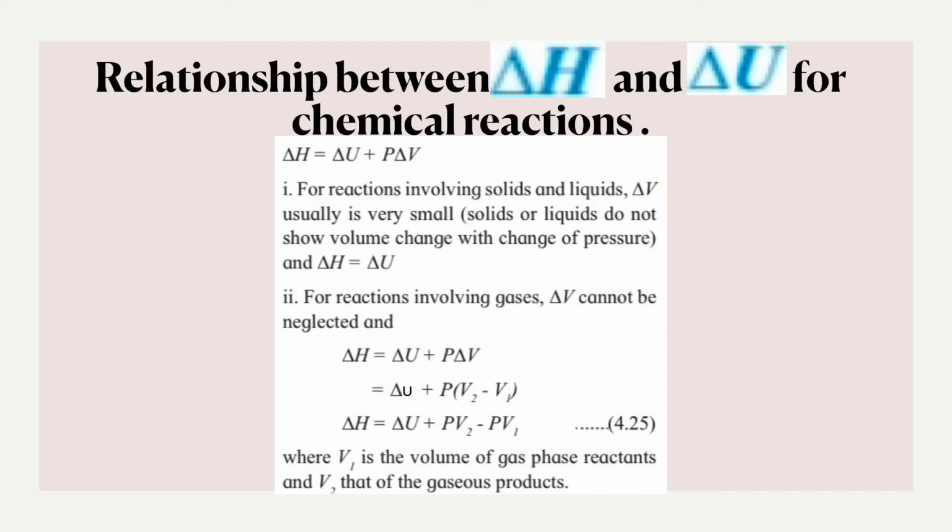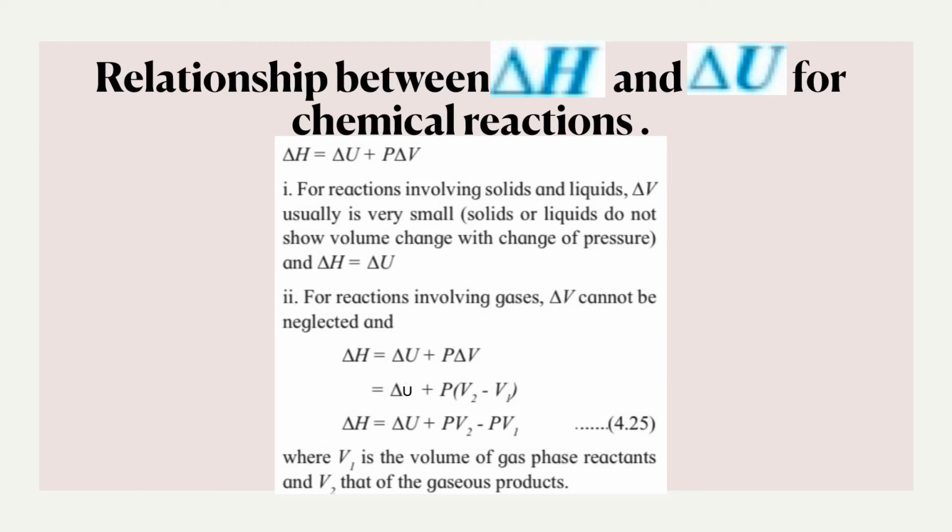So we'll write down first the equation delta H is equal to delta U plus P delta V. Now for reaction involving solids and liquids, we know that delta V will be very small. That means there won't be any remarkable change in volume with the change in pressure. Therefore, we can say that delta V is equal to 0. So I'll get delta H is equal to delta U plus P into 0. Therefore, the whole term P delta V will be 0. So I'll get the expression as delta H is equal to delta U.